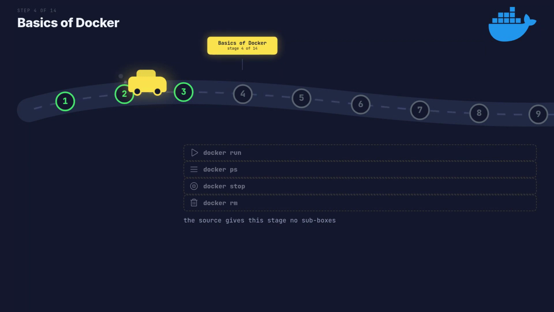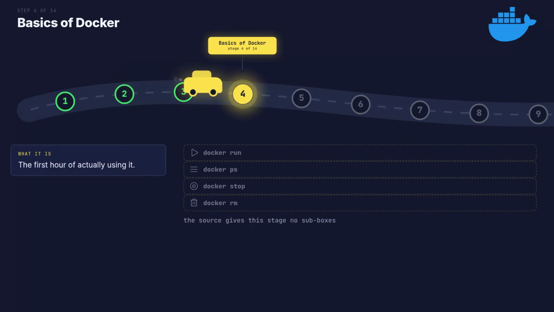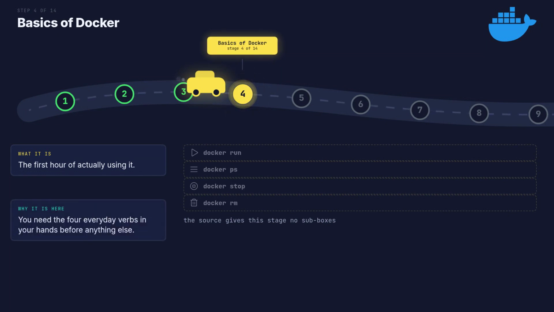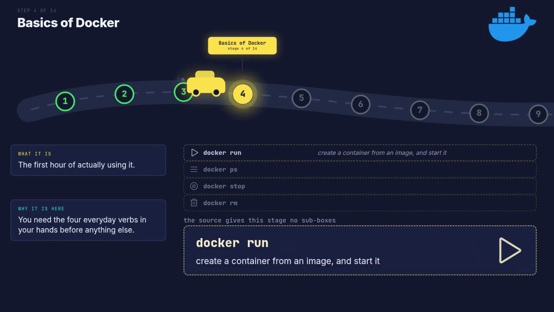Step 4 of 14, the basics of Docker. The roadmap gives this box no sub-boxes at all. What it is, the first hour of actually using it, why it is here. You need the 4 everyday verbs in your hands before anything else. Run needs an image and a command. It creates the container, starts it, and attaches your terminal unless you say otherwise.